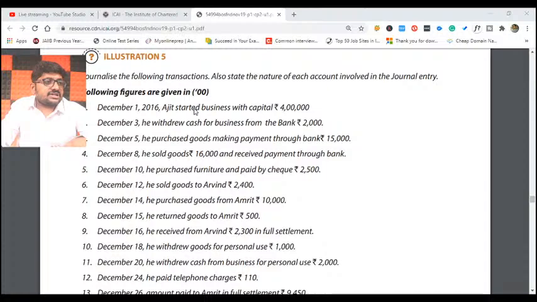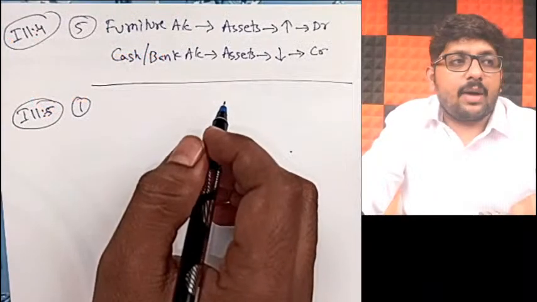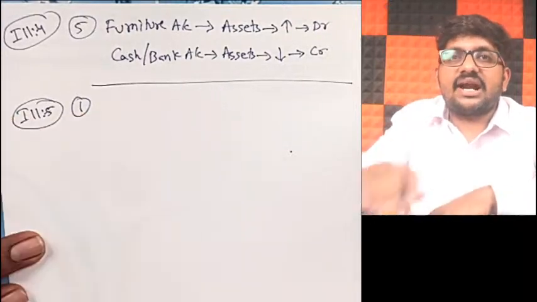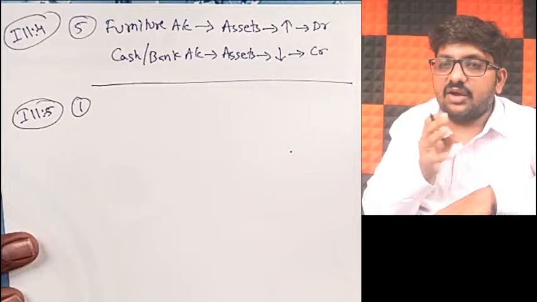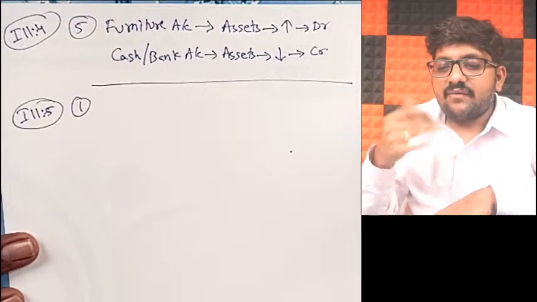On 1st December 2016, Ajit started business with capital of 4 lakh rupees. No problem. So now what we will do, we will write journal entries. From this example, we will write journal entries. Till now we have understood how to recognize and everything. We'll start writing journal entries.